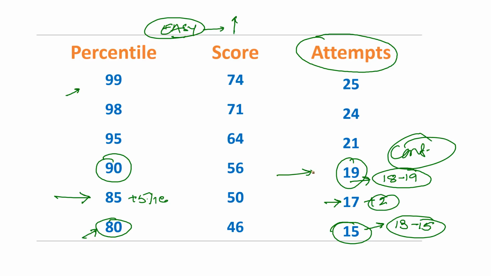Now, as I said, 19 questions for 90 percentile is anytime much easier than in quants and LRDI. The only thing you need to understand is how you're going to get these 19 questions. Now you have 34 questions. You can see my other video where I've explained how to get 90 percentile. Out of 34, you have reading comprehension, which is 24, and verbal ability, which is 10. What kind of combination would you love to have wherein you can get to this bare minimum of 18 to 19 questions?